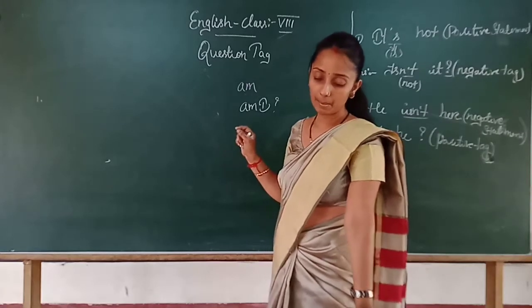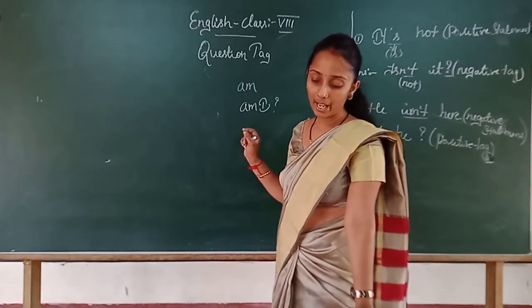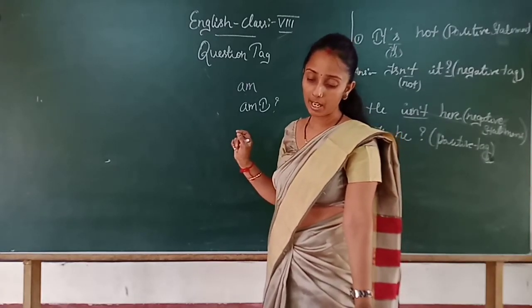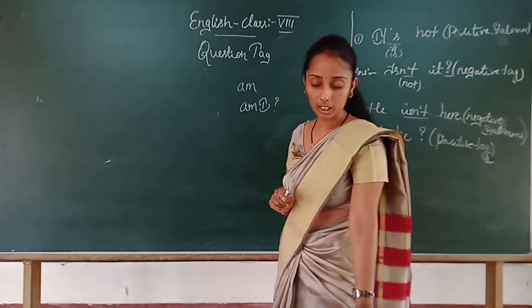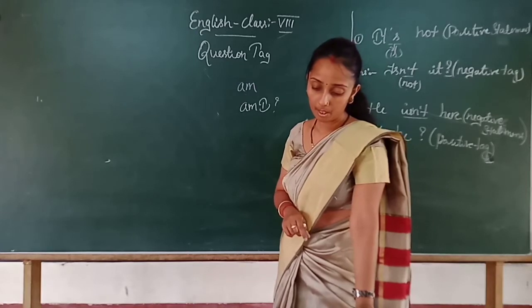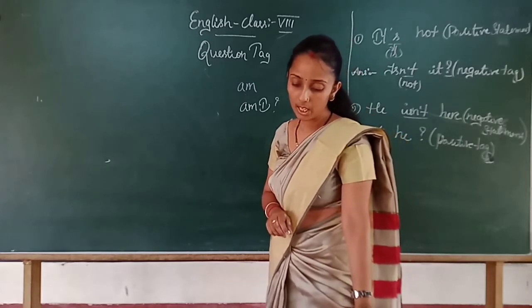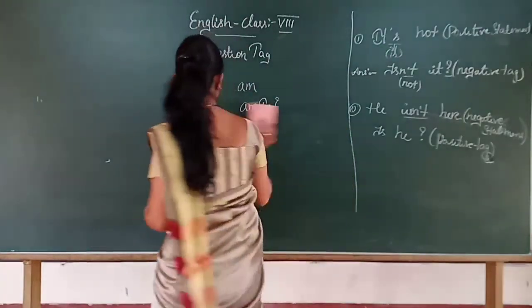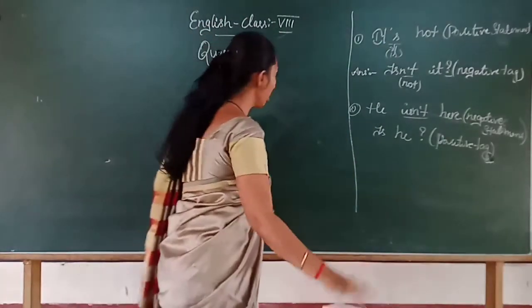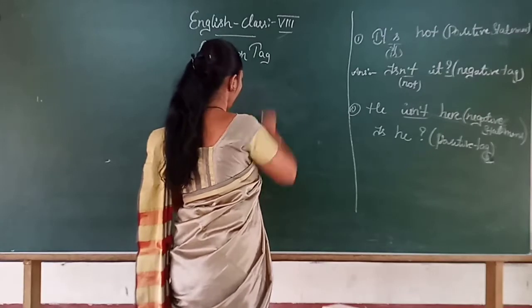But the negative tag is usually aren't I. Usually aren't I. So here I'll write it.